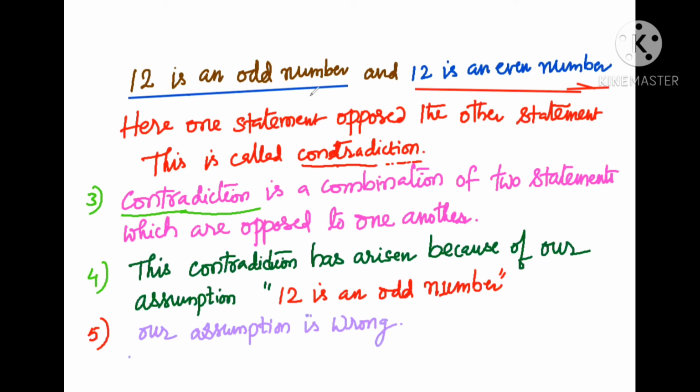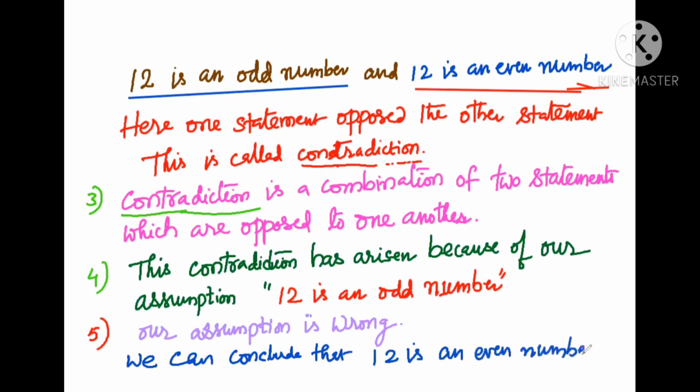So we can conclude that 12 is an even number. So the proof is over now.